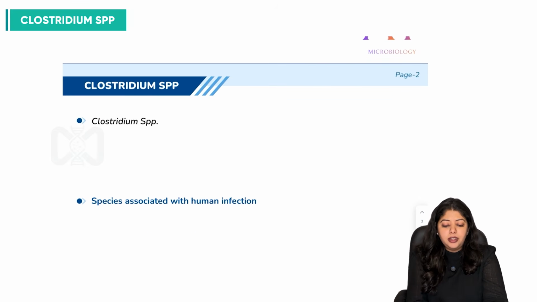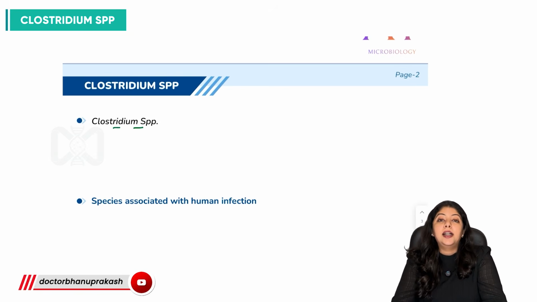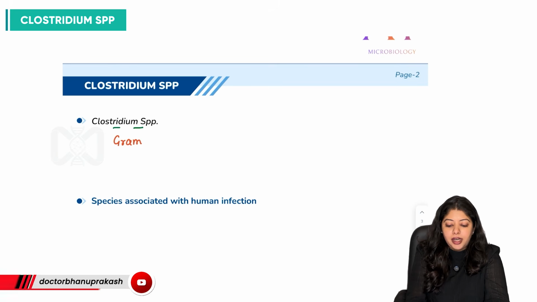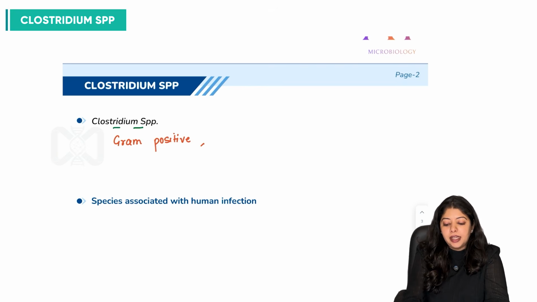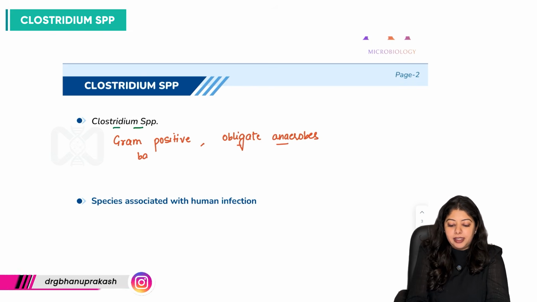So, in general, let's first talk about Clostridium species as a bacteria, right? These bacteria are gram-positive, obligate anaerobes, and these are bacilli, gram-positive bacilli.